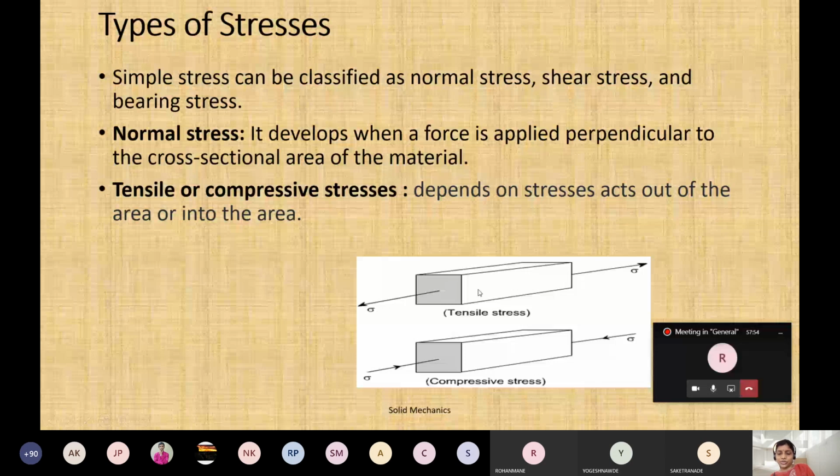Okay? In compressive stress, whatever forces are there will try to compress the material, and as it compresses, your length will decrease, but your cross-sectional area will increase. ठीक है? तो ये हमेशा ध्यान रखना है कि टेंसाइल स्ट्रेस क्या है और कंप्रेसिव स्ट्रेस क्या है, and what happens to length and cross-sectional area.